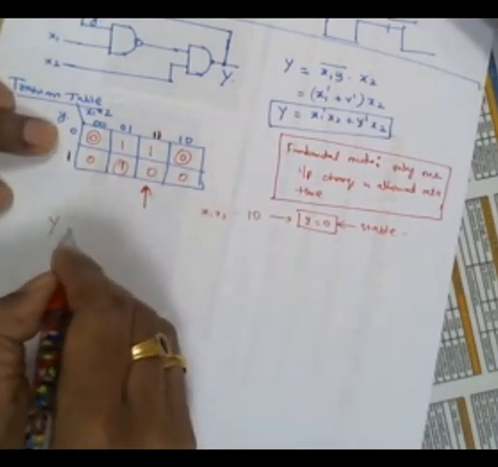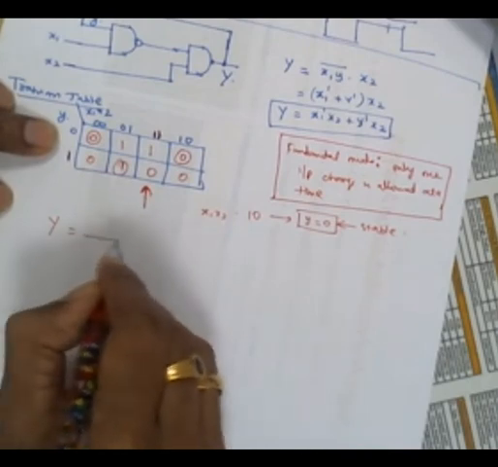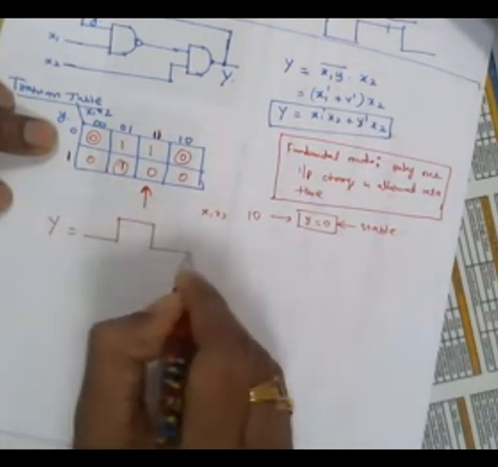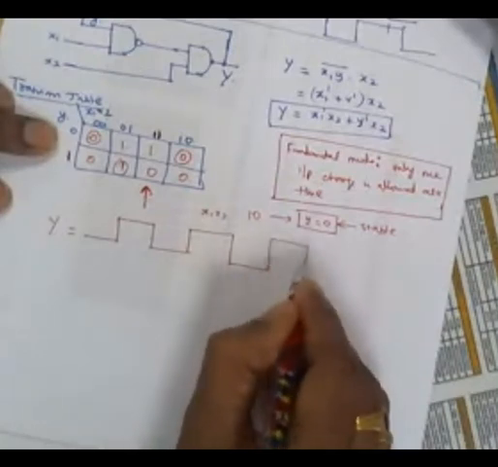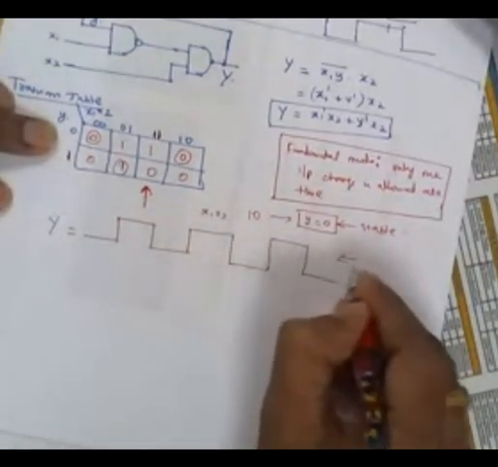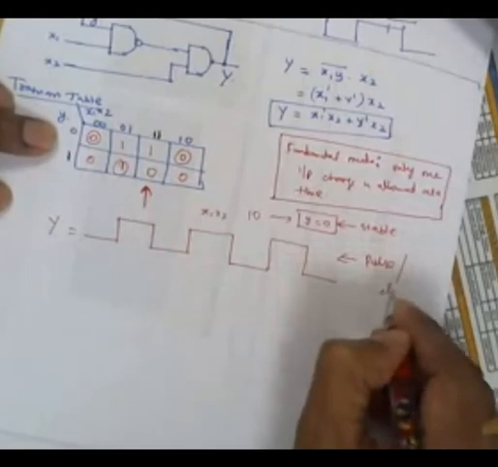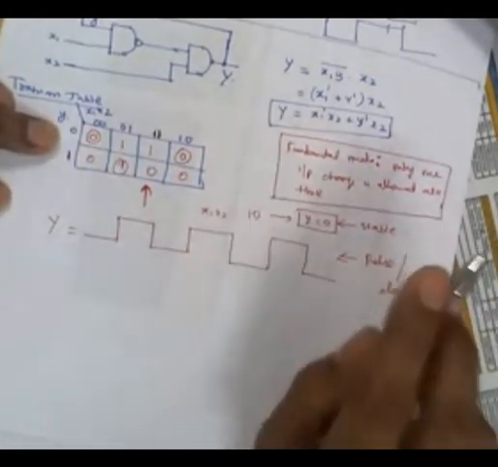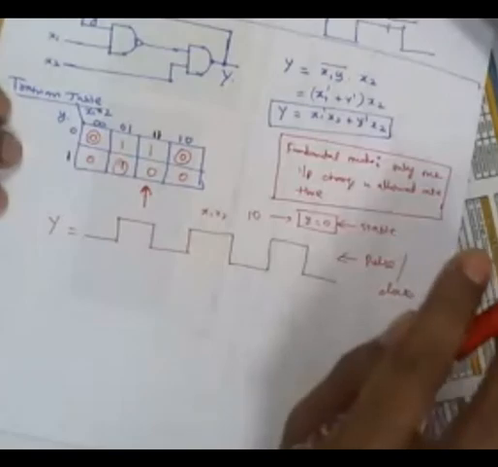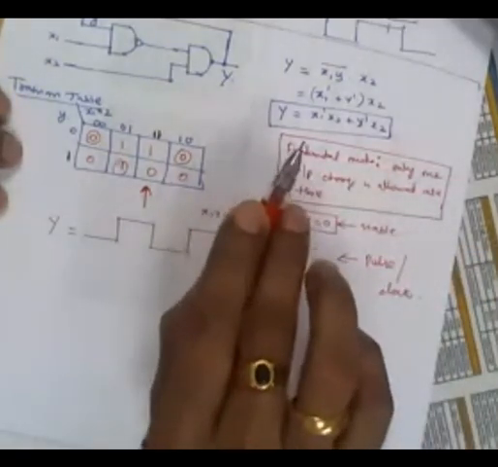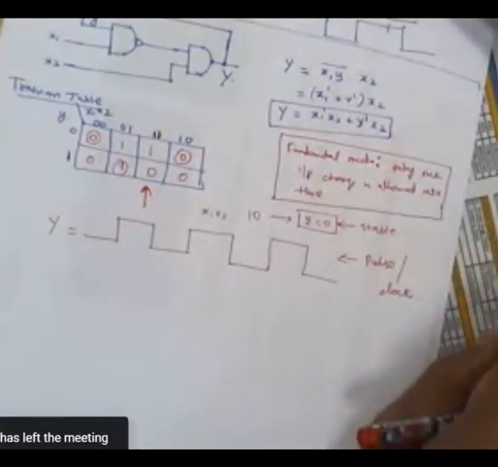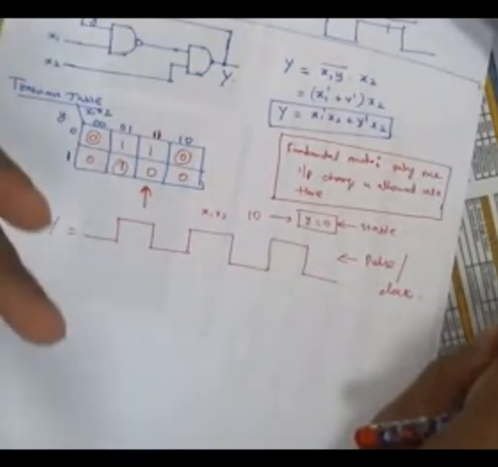Therefore, if you see the Y, initially it is 0. Then it will be 1, then 0, then 1, 0. There is an oscillation. That means you can generate the pulse, or you can generate the clock. So a clock can be generated internally by the VHDL code or by these asynchronous sequential circuits without any external clock. So internally we can generate the clock, and that clock can be used for all its internal operations. So no need to use any dedicated separate clock from outside, and dedicating a pin for the clock is not at all required.